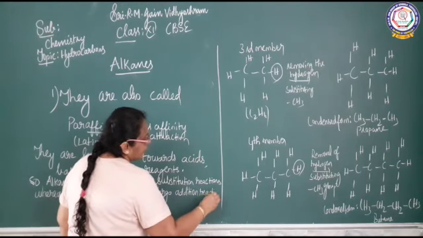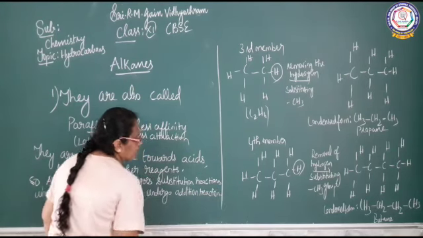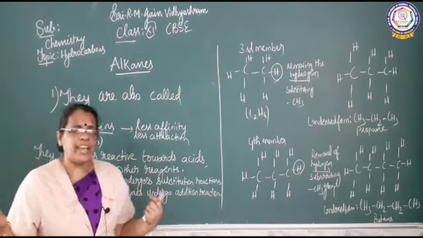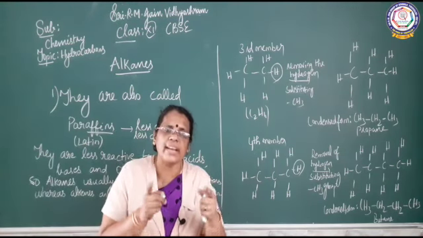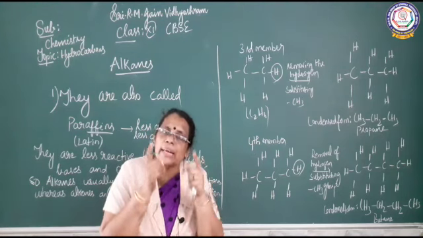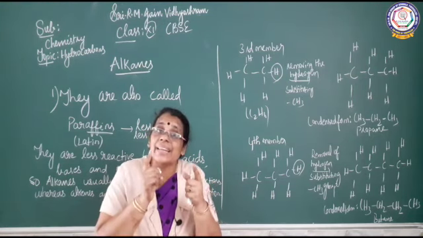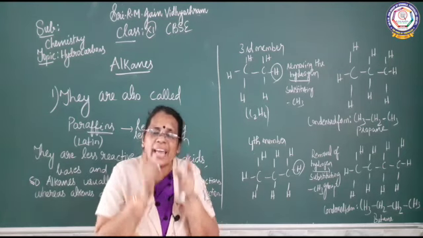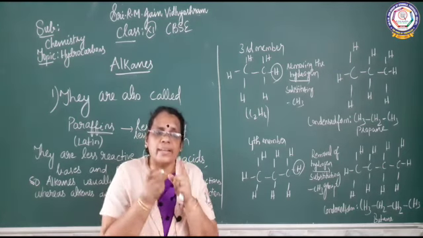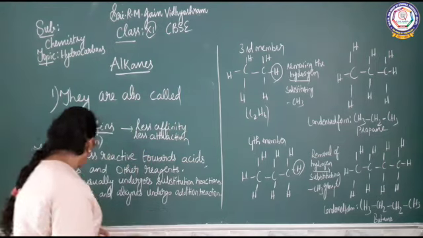Because of their less affinity towards acid, base and other reagents, alkanes usually undergo substitution reaction, whereas double bond and triple bond compounds, that is alkenes and alkynes, undergo addition reaction, where we break the unsaturation point, that is the double bond or triple bond is broken.